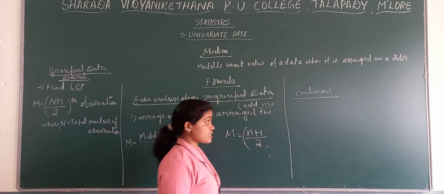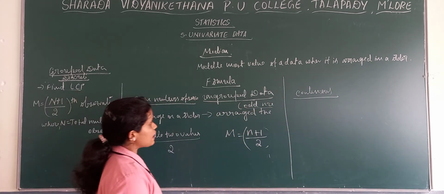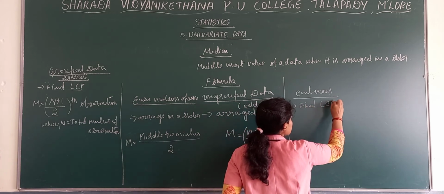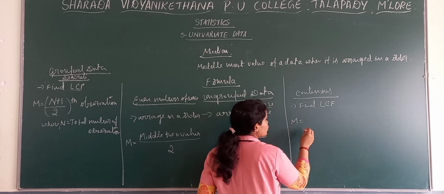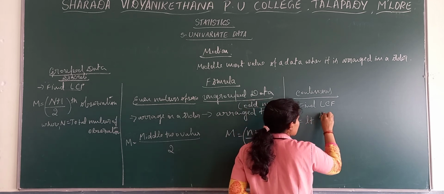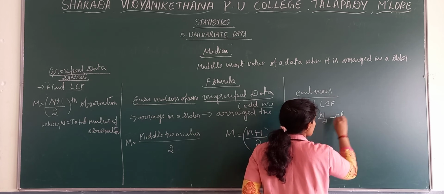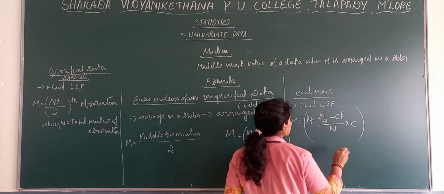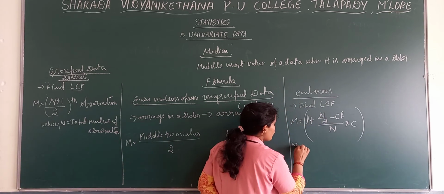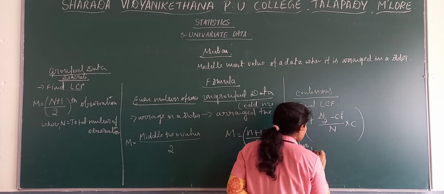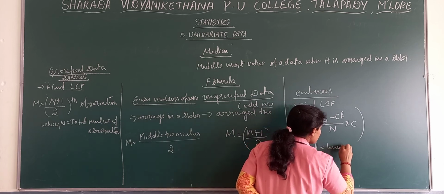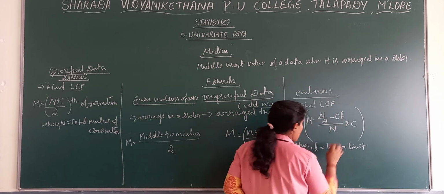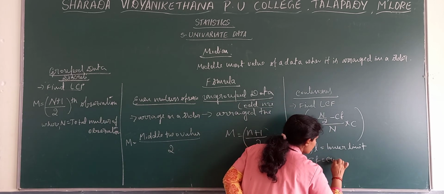When it is continuous, that is in case of grouped discrete and continuous, here also find the LCM firstly, then median is equal to L plus ((n by 2 minus CF) divided by f) into C. So this is the median formula, and here L is the lower limit, and CF is the cumulative frequency.